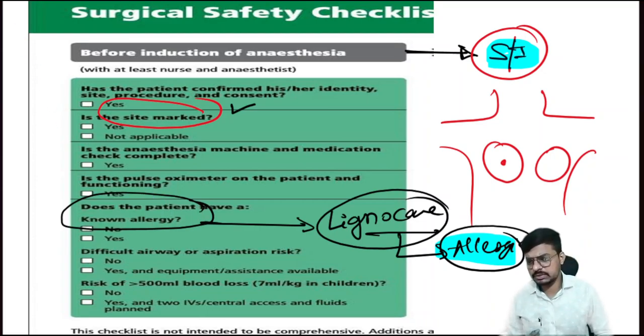A patient comes for a small surgery under local anesthesia and goes into shock, which is very dangerous. So that is the reason before induction of the anesthesia we have to check for any allergies to lignocaine or any allergies to antibiotics. It's very important, bacho.